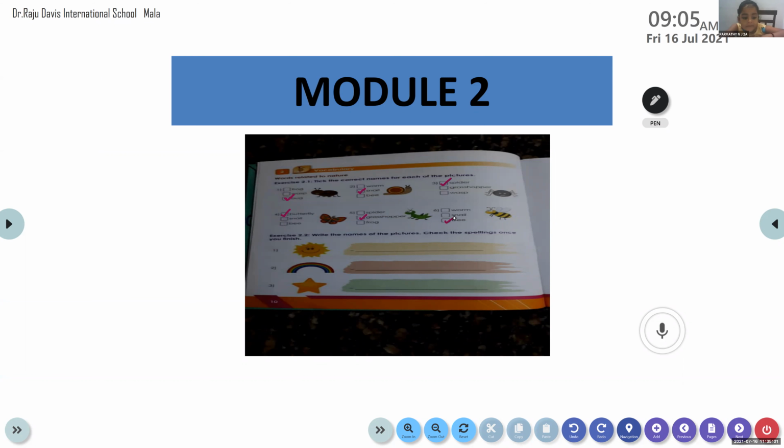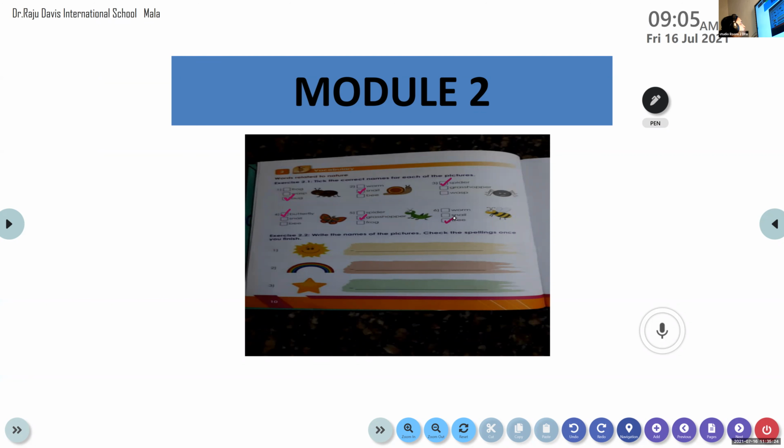Exercise 2.2. Here we have to identify the image and write the names of the pictures given there. Okay. Anushka, unmute. Tell me, what do you see at number 1? Can you hear me?